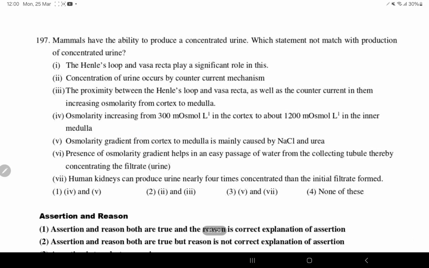Mammals have ability to produce concentrated urine. Which of the statement is not matched with the production of concentrated urine? Loop of Henle and vasa recta plays a significant role in this, that is right. You have to find the not matching one. First one is matched. Concentration of urine occurs by countercurrent mechanism, that is right. The proximity between loop of Henle and vasa recta as well as countercurrent in them, increasing the osmolarity from cortex to medulla.